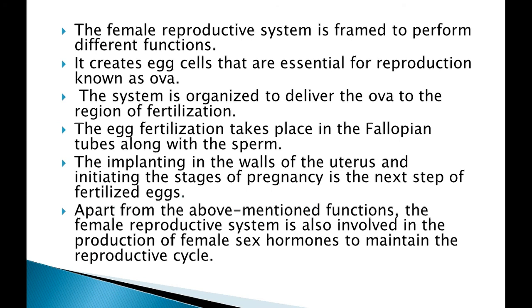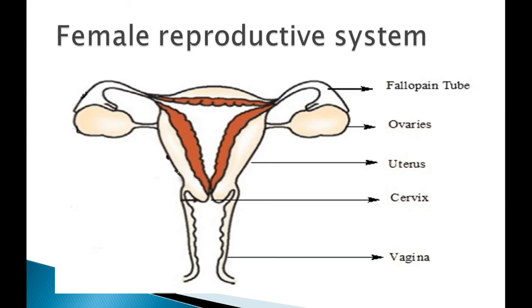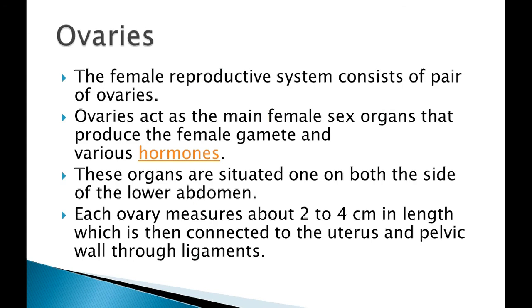But we should know, we have studied the functions of the female reproductive system, but actually we should know what are the next steps that are to be involved and how the female reproductive system works. So this is your female reproductive system. We will do the detailed structures of these parts, that is ovary, uterus, cervix, and vagina, and the fallopian tube. Now the first one is the ovary.